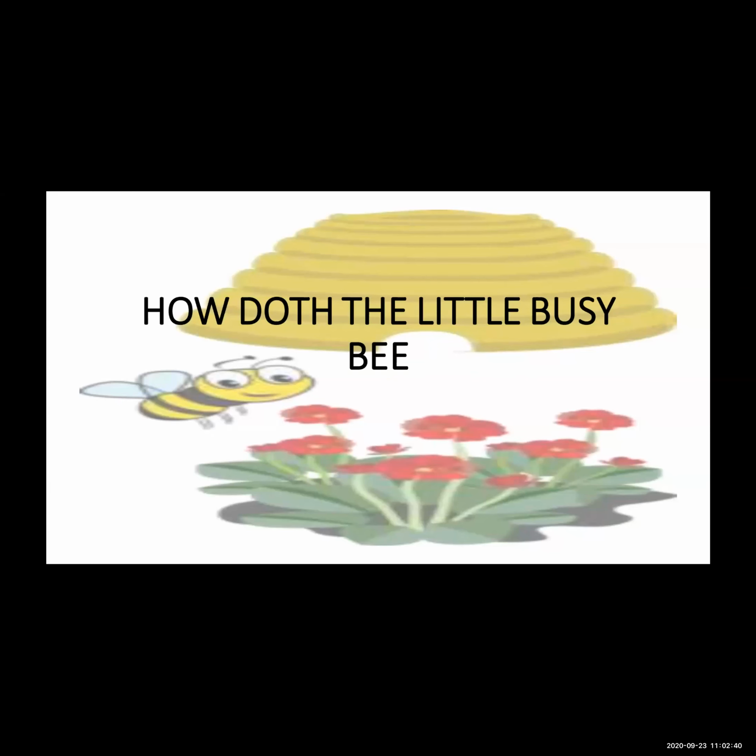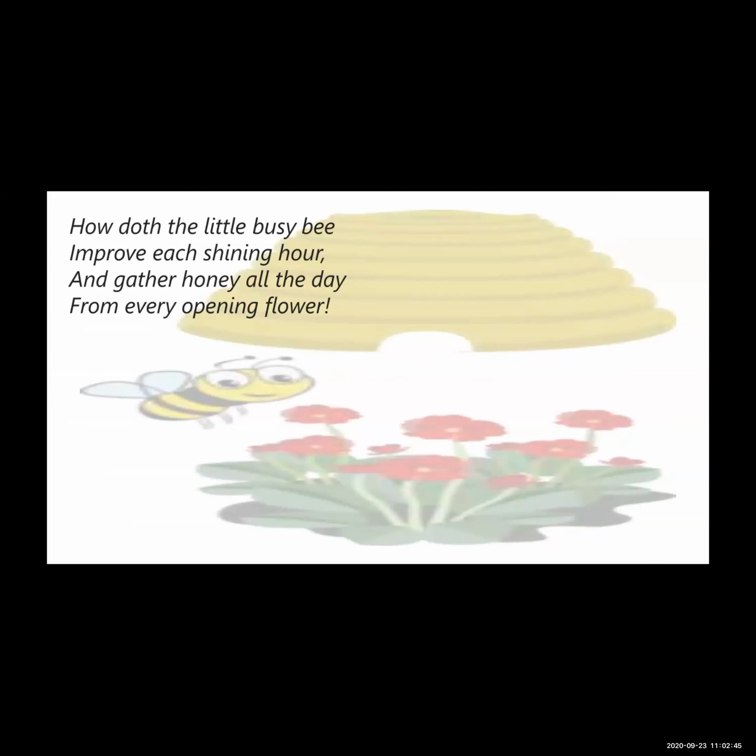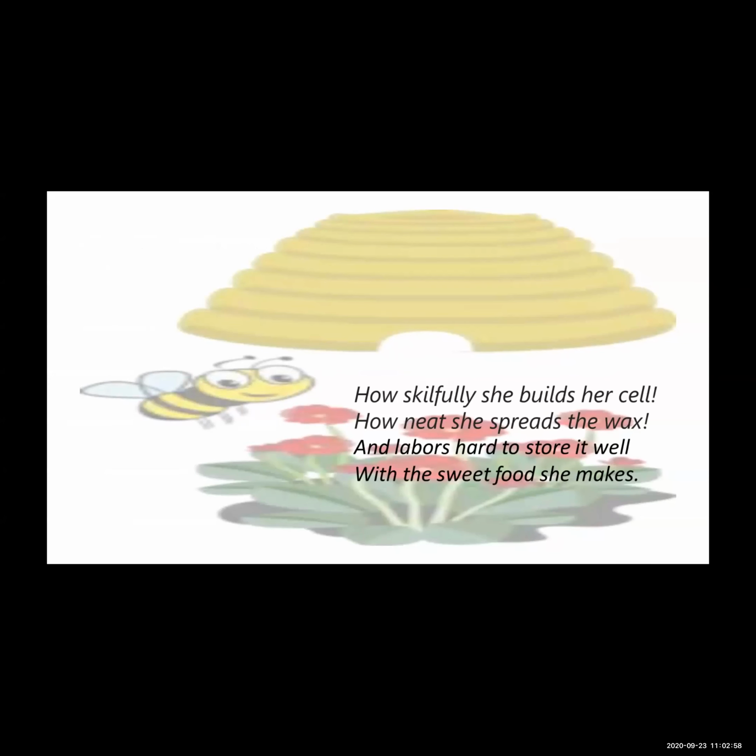Now see, first I am reading the poem. How doth the little busy bee improve each shining hour and gather honey all the day from every opening flower? How skillfully she builds her cell, how neat she spreads her wax, and labors hard to store it well with the sweet food she makes. It is the first poem about the little busy bee.